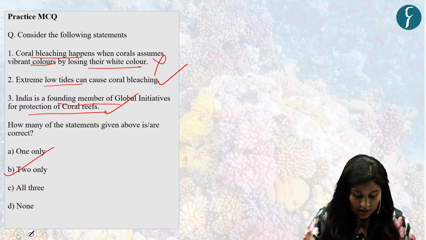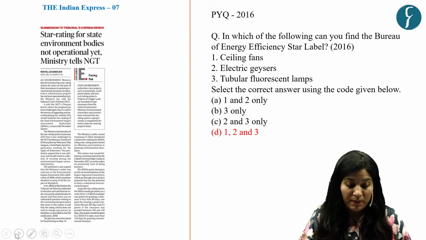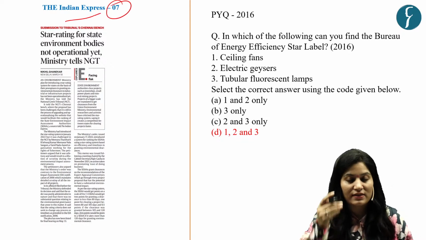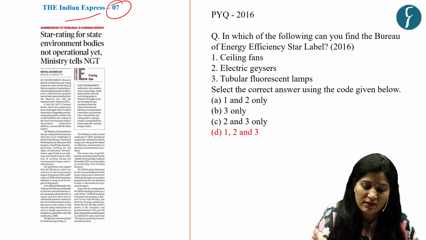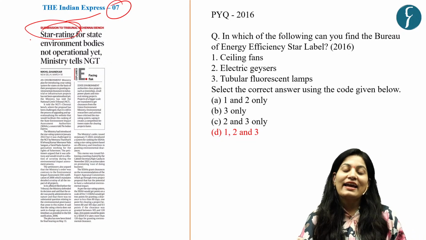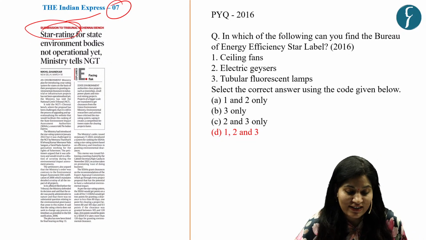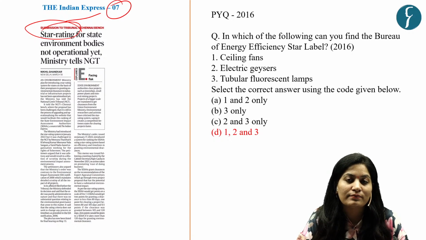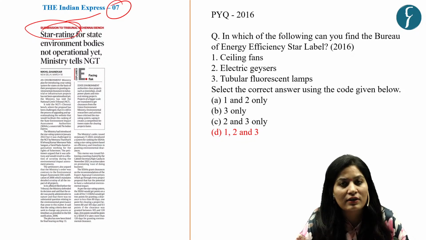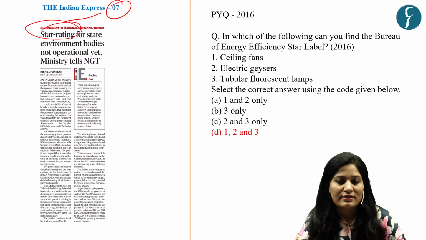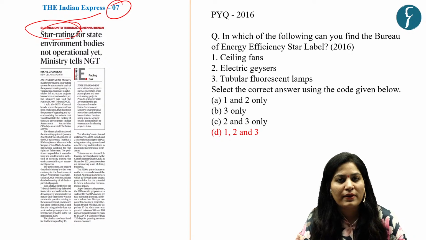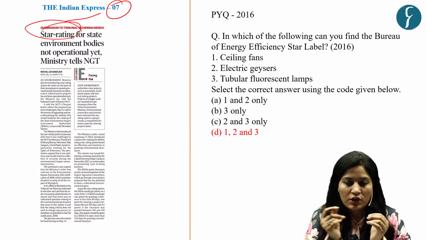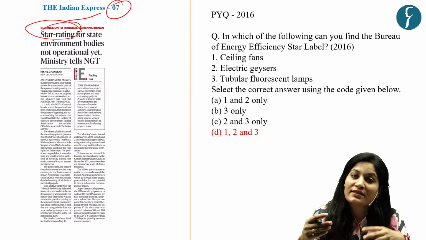Now, let's come to our another question, which is based on this news article which appeared on page number 7 in the Indian Express. And this article is about, as you can see here, star rating. So basically, Environment Ministry launched this star rating in year 2022 to encourage states to grant environmental clearance quickly. And in that, state will get a score like 1 to 7. And this is basically done by Environment Ministry to speed up the process of environmental clearance.